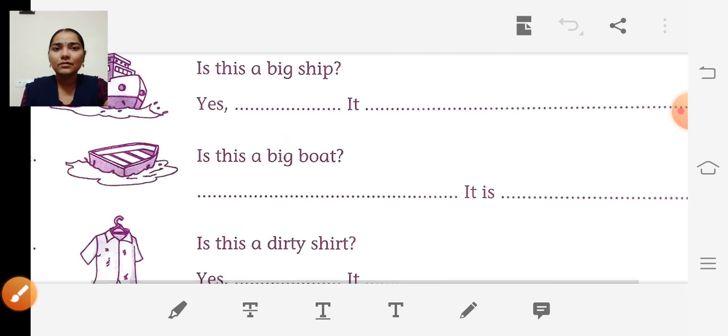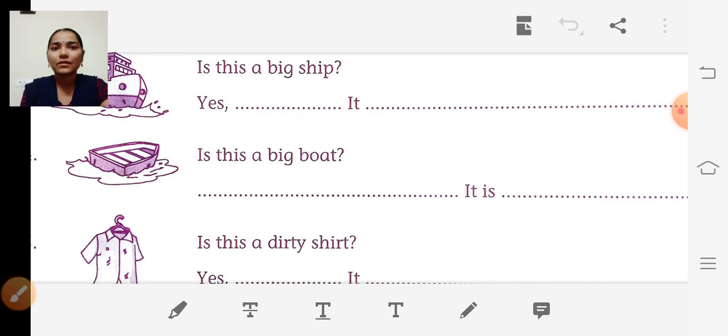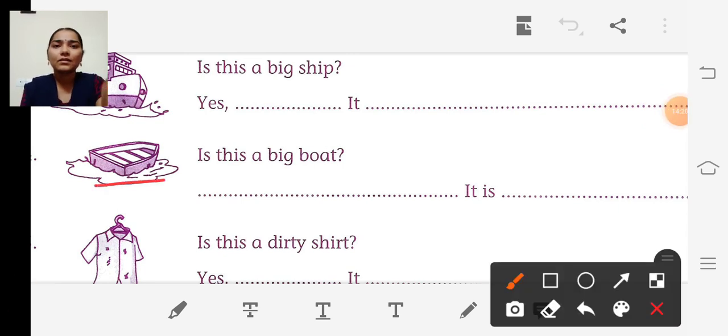The next one, look at the picture. What is the picture? The picture of boat, isn't it? So what is the question? Is this a big boat? No, isn't it? It is not a big boat. It is a small one, isn't it? So we have to write no, it is not.